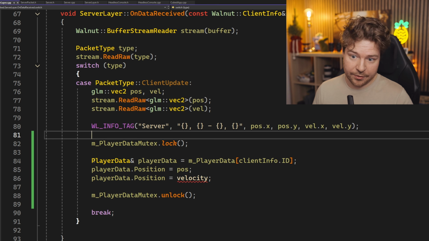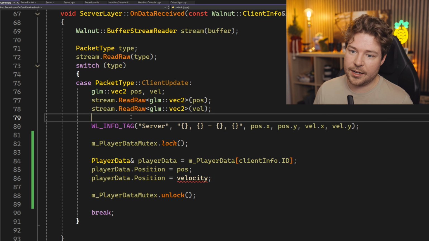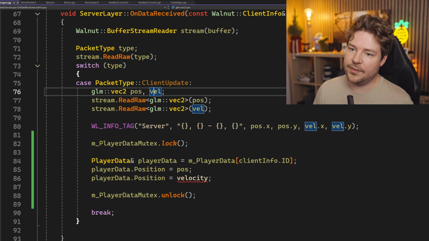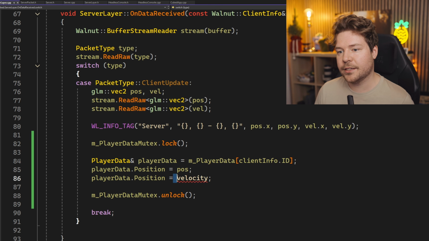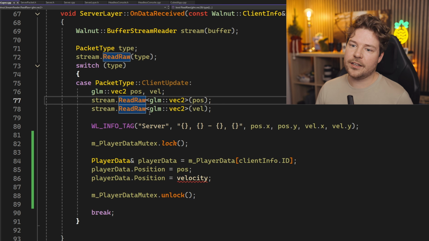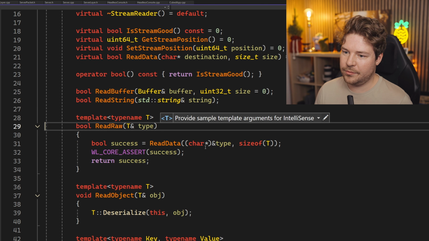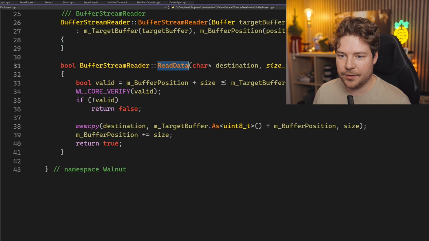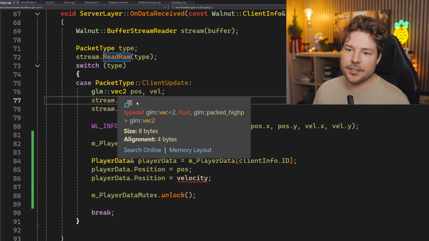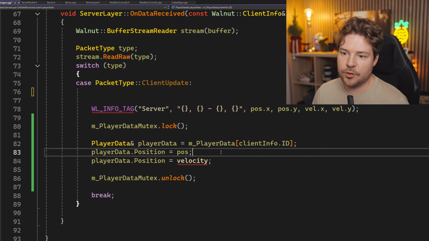Now, obviously we could have created something like this up here outside of the lock, and then we wouldn't have had to have these temporary variables. We could read it within the lock as well. I guess reading just copies from read data, it'll just do a mem copy. So honestly, I'm thinking that we don't need this. Let's just move this into here.